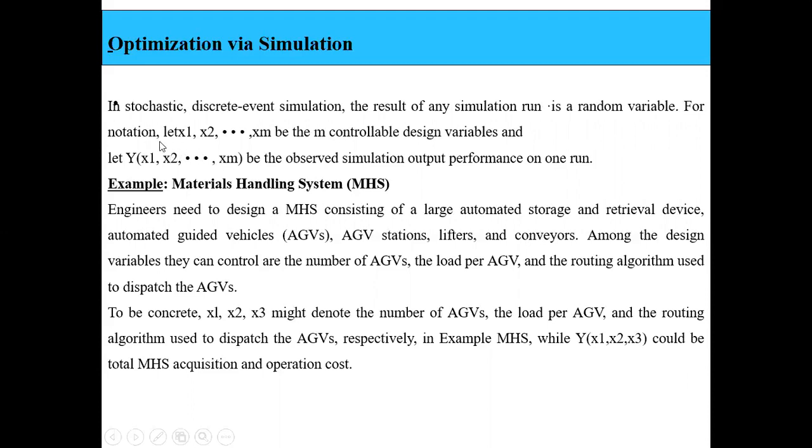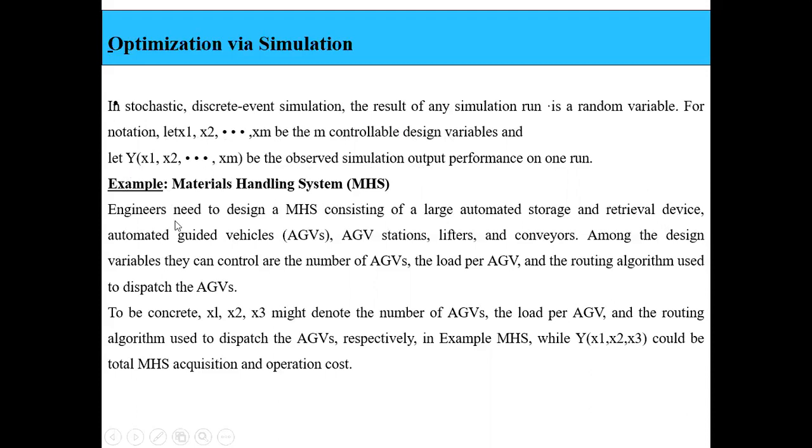So for example, let x1, x2, and so on up to xm be the m controllable design variables, right? And let Y of x1, x2, and so on up to xm be the observed simulation output performance on one run, where Y is the outcome or output. So x1, x2, up to xm are the input variables, and capital Y is a variable which keeps track of the output performance.